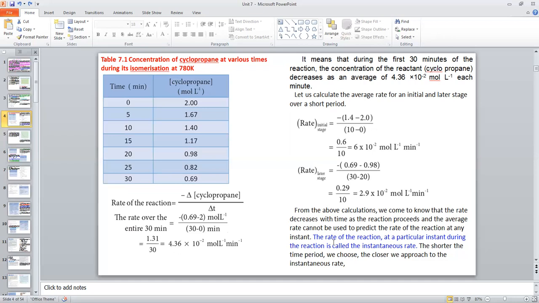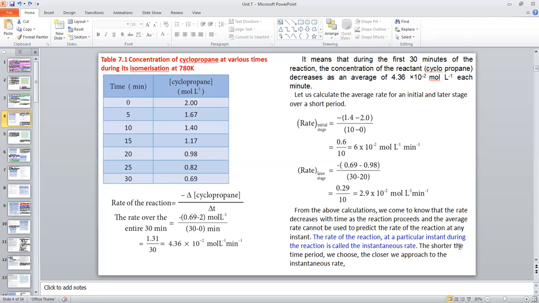So we can use the instantaneous rate. The new term here: we took a time range of 10 minutes. If the time change approaches 0, then the rate is called the instantaneous rate. You see, the rate of reaction at a particular instant during the reaction is called the instantaneous rate. So what is called the instantaneous rate? Rate of reaction at a particular instant during the reaction is called the instantaneous rate.